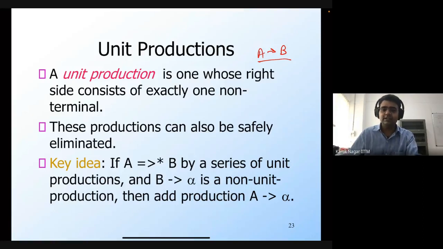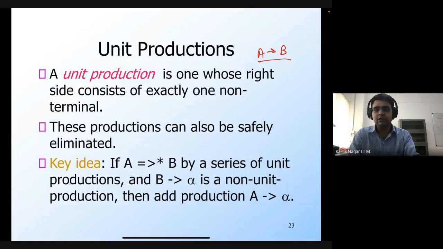And so the basic idea is very straightforward. If you have a series of unit productions, consider some unit productions that you're using in the derivation of a string. You may actually perform a series of unit productions, but ultimately you will have to use a non-unit production, because unit productions don't really derive a terminal string.